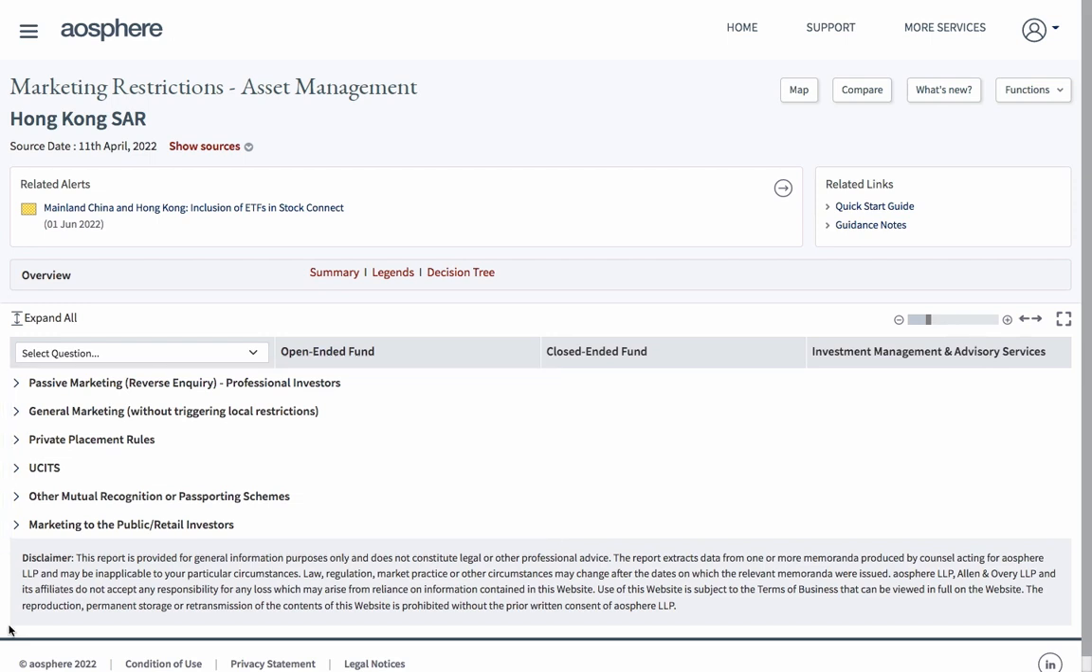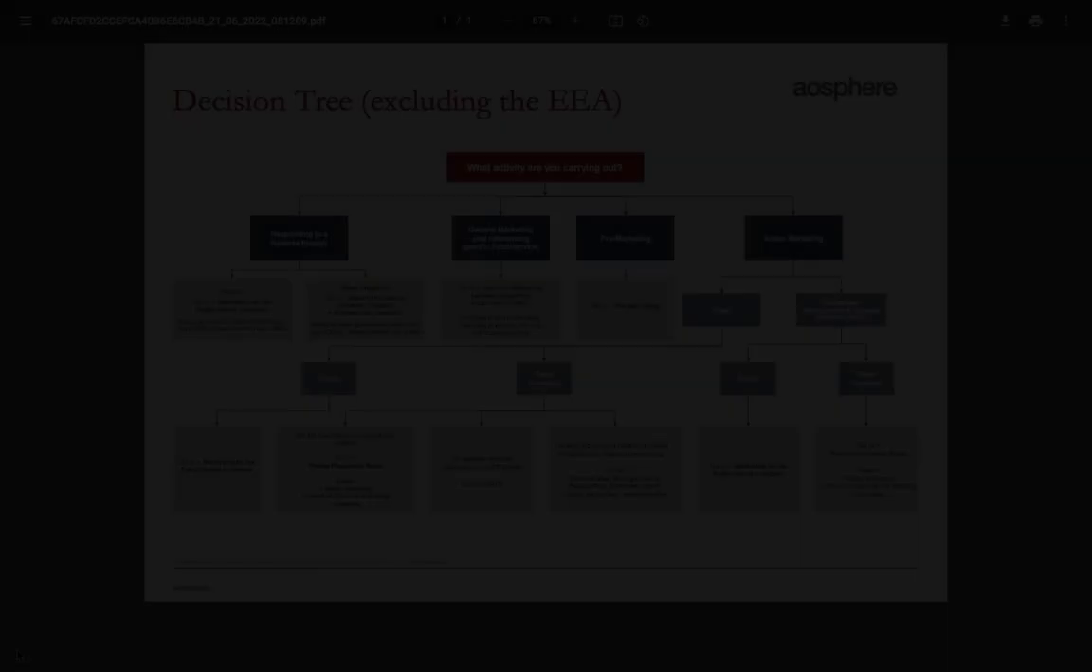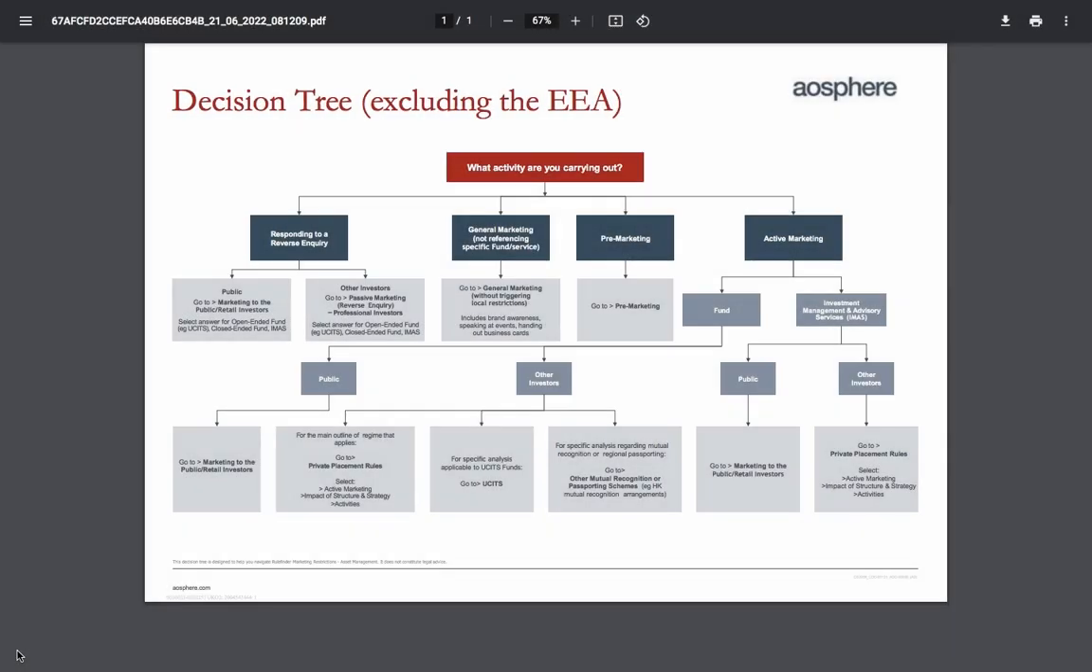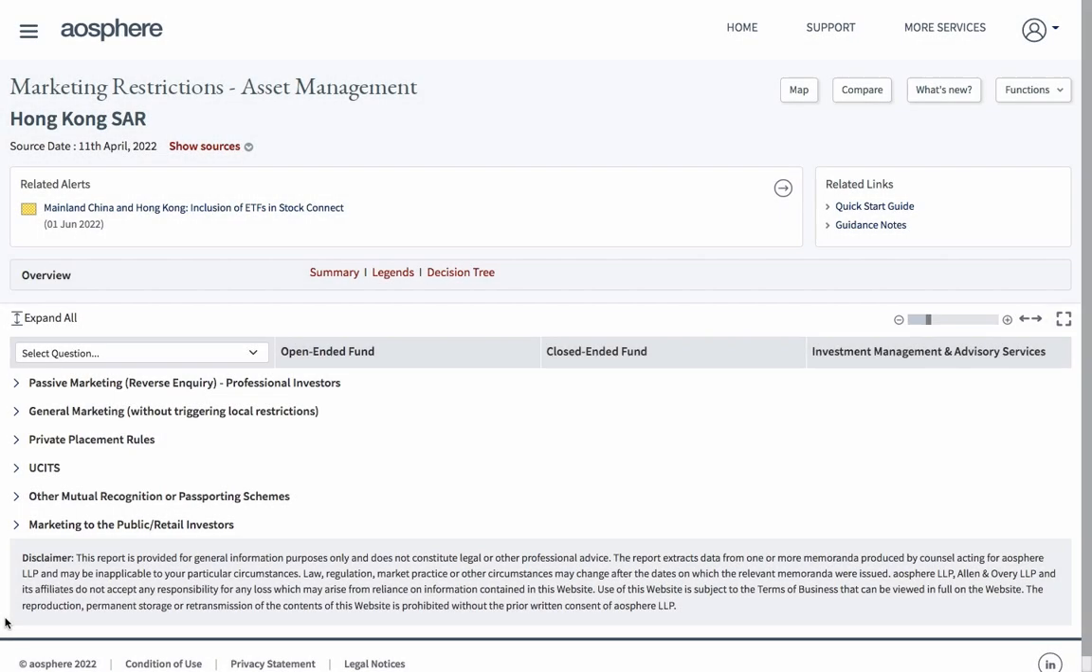If you're not sure which of these sections is most relevant, our decision tree provides you with a logic to work through depending on what type of activity you're carrying out and to what type of potential investor. In addition, at the top of the report, there is a short summary and also direct access to marketing legends and disclaimer language. The expandable and collapsible sections cover topics such as reverse inquiry or passive marketing, general marketing activities